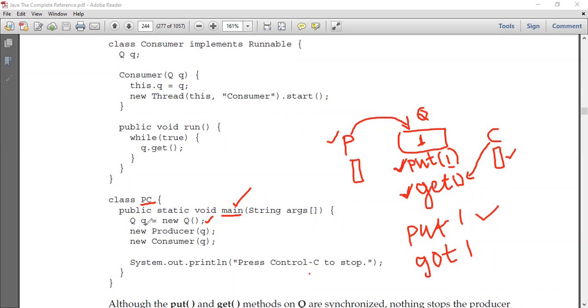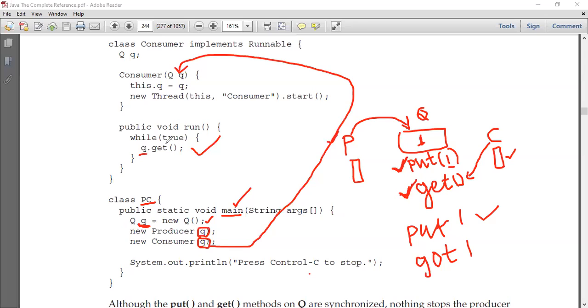Because using this object Q, I can call either the put method or the get method, because the put and get methods belong to the class called Q. So I'm creating an object of the class called Q, and I'm passing this object as an argument to the producer and to the consumer. Once I pass it as an argument, using this object I can call the get method. Similarly, using this object, I can call the put method.